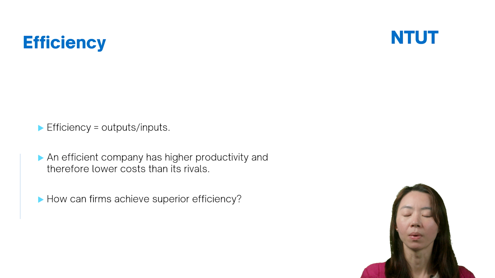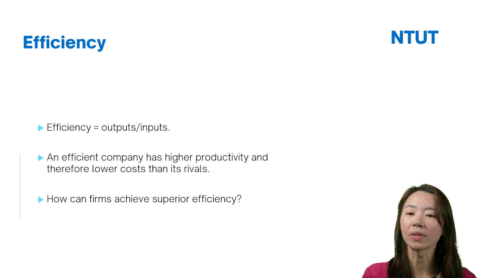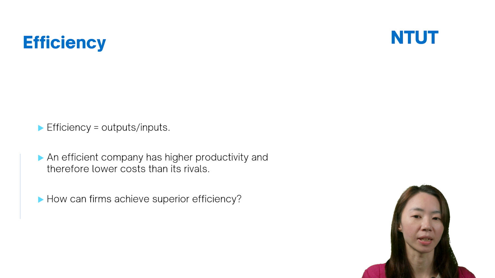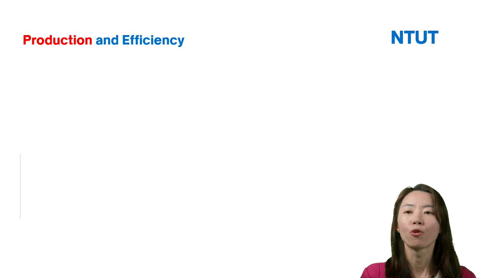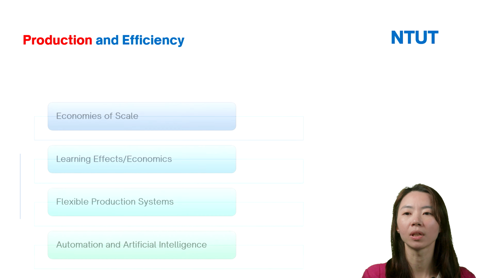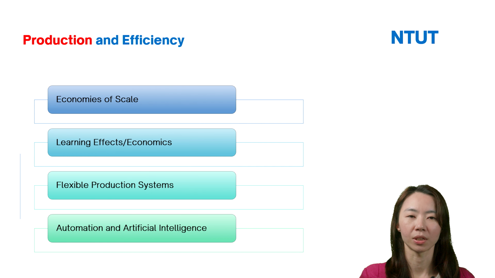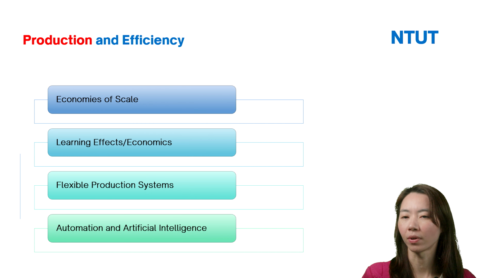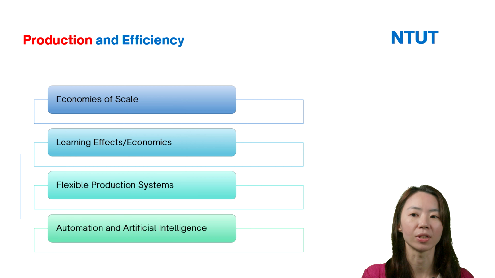So how can firms achieve superior efficiency? First, I will introduce how production can help firms increase efficiency.